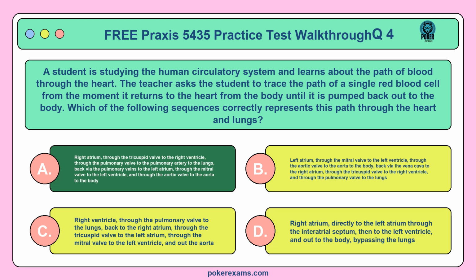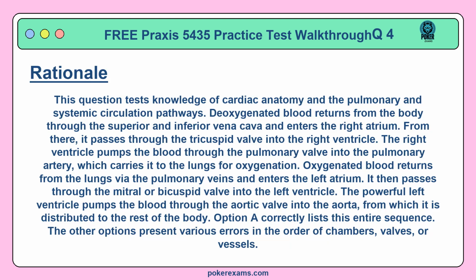The correct answer is A. This question tests knowledge of cardiac anatomy and the pulmonary and systemic circulation pathways. Deoxygenated blood returns from the body through the superior and inferior vena cava and enters the right atrium. From there, it passes through the tricuspid valve into the right ventricle. The right ventricle pumps the blood through the pulmonary valve into the pulmonary artery, which carries it to the lungs for oxygenation. Oxygenated blood returns from the lungs via the pulmonary veins and enters the left atrium.